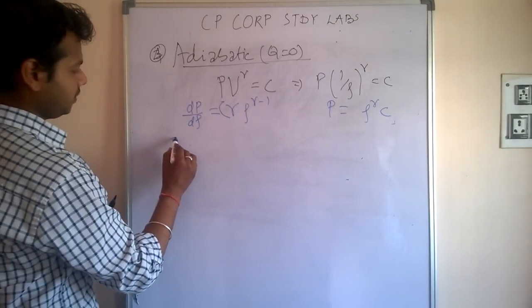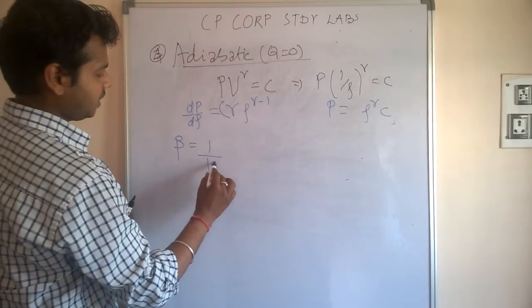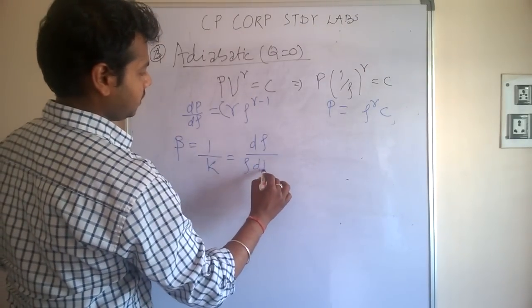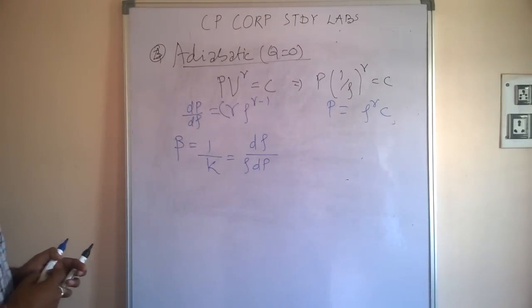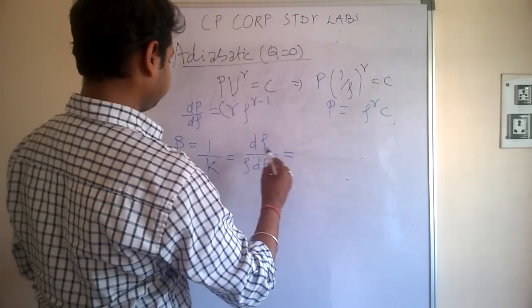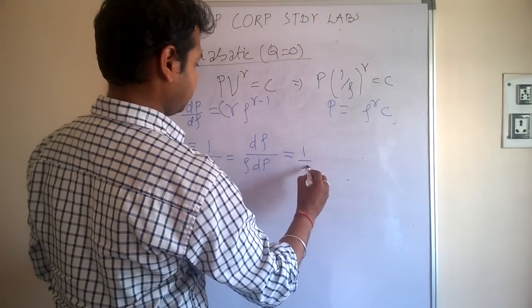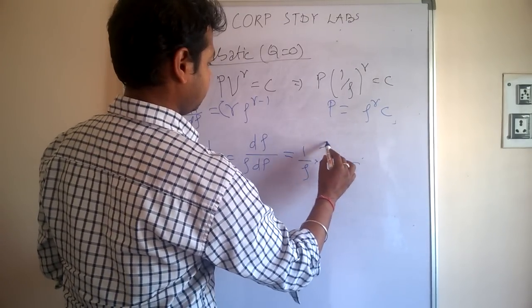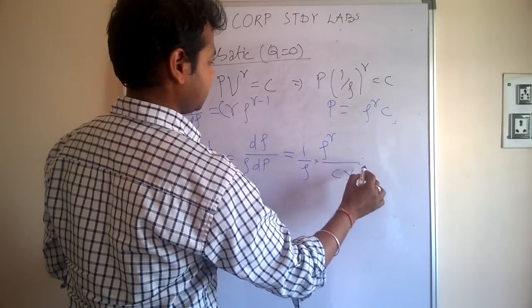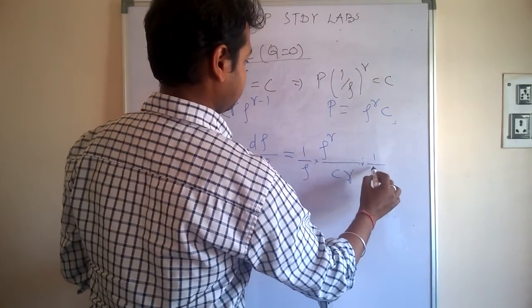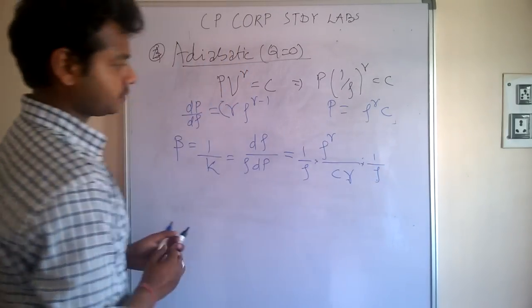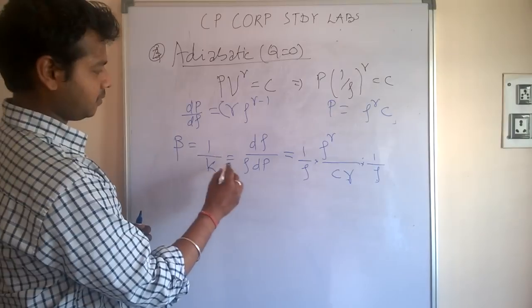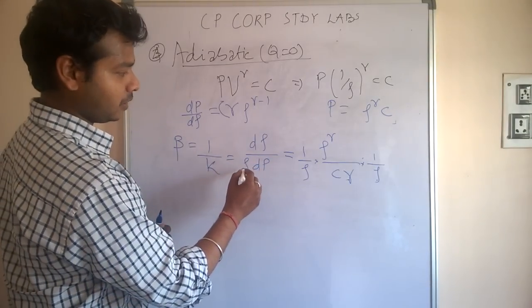Now again, beta is equal to 1 by k is equal to d rho by dP times 1 by rho.